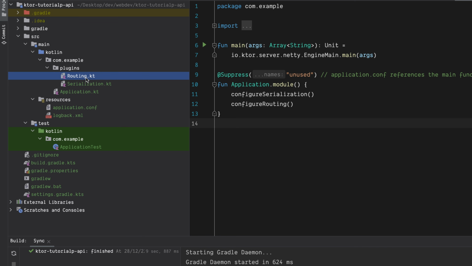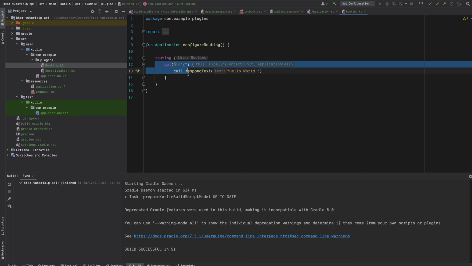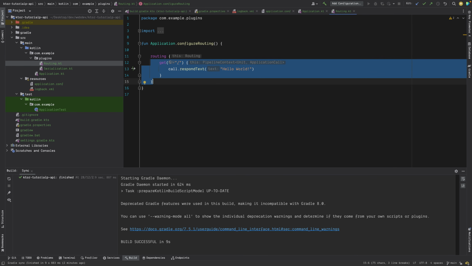Now in the plugins, we had routing, which is again a get request with just a normal respond text, hello world and all that. Okay, that's fine. That's not what we want. We want something more, right? So what else can we do now?